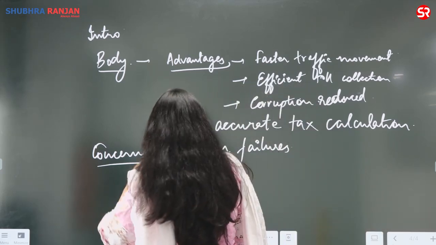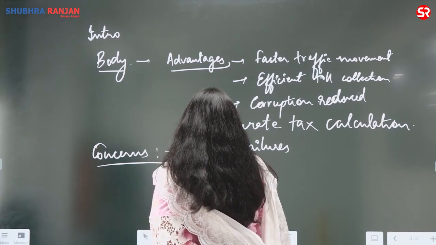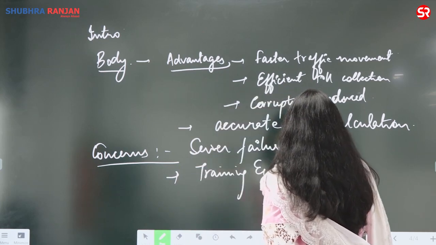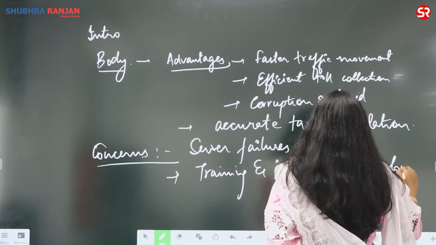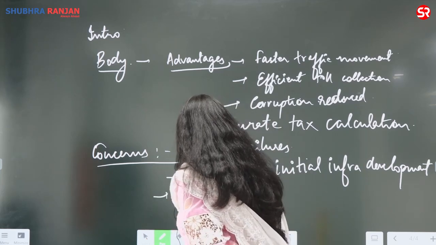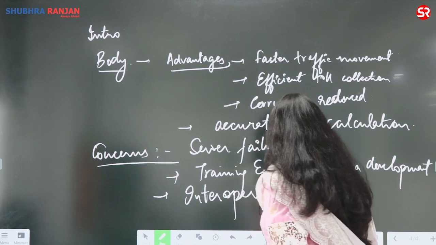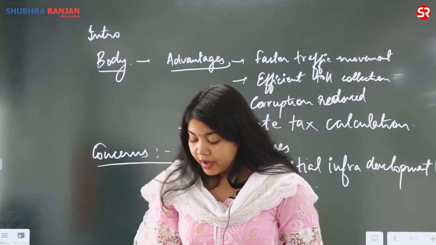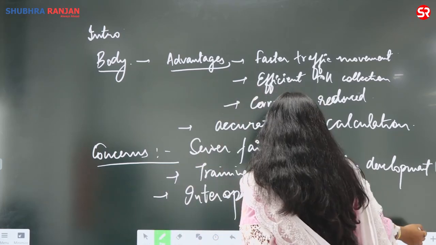It can also result, the concerns are also that the training and the initial infrastructure development. भाई आपको लोगों की ट्रेनिंग करनी पड़ेगी एंड इनिशियल इंफ्रास्ट्रक्चर डेवलपमेंट. नेक्स्ट इज interoperability among various systems. It is not just one system, it is banking system along with the toll collection, the National Highway Authority, etc. So there are a lot of concerns around it.